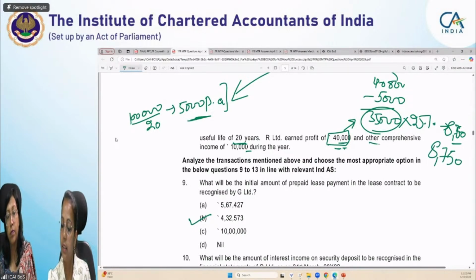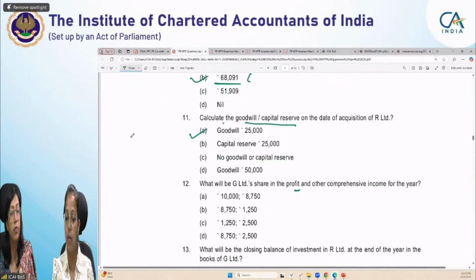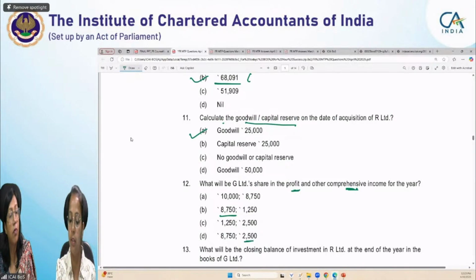And also there is a given comprehensive income. Other comprehensive income is 10,000. On this also we will calculate 25%, that is 2,500. Now the question asks, what will be the share in profit and other comprehensive income? That is, we have calculated 8,750 and 2,500. So our correct answer is D.